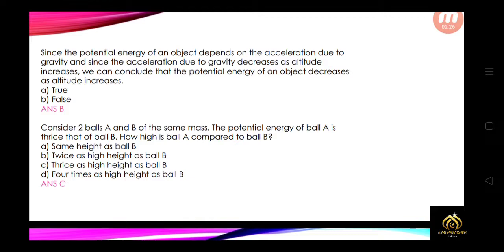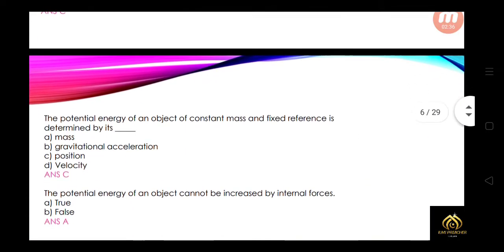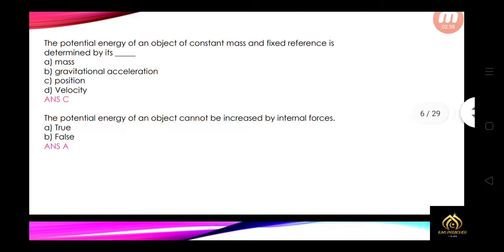Consider two balls A and B of the same mass. The potential energy of ball A is thrice that of ball B. How high is ball A compared to ball B? So option C is right, thrice as high as ball B. The potential energy of an object of constant mass and fixed reference is determined by its position. The potential energy of an object cannot be increased by internal force, so that option is true.